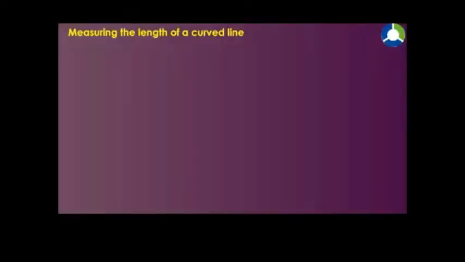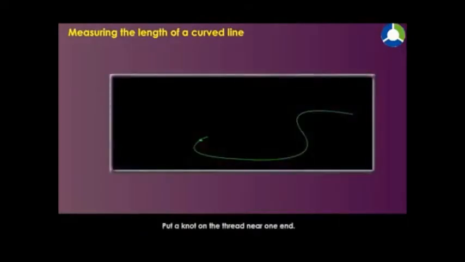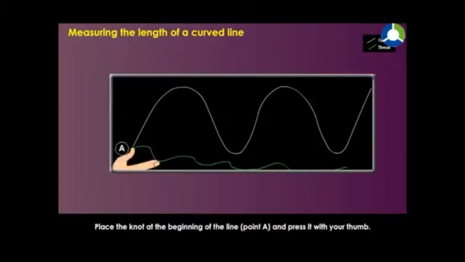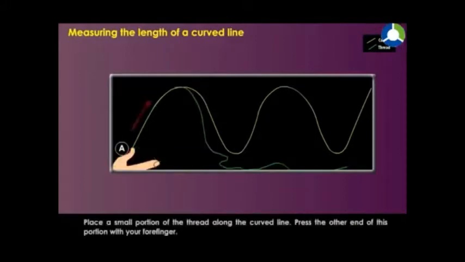Measuring the length of a curved line. The length of a curved line can be measured by using a thread. Put a knot on the thread near one end. Place the knot at the beginning of the line, point A, and press it with your thumb. Place a small portion of the thread along the curved line. Press the other end of this portion with your forefinger.